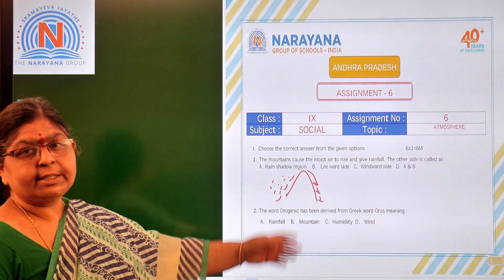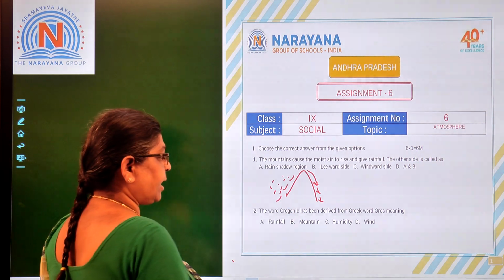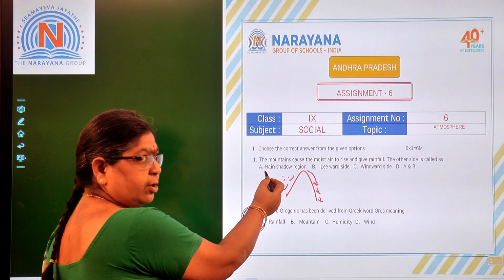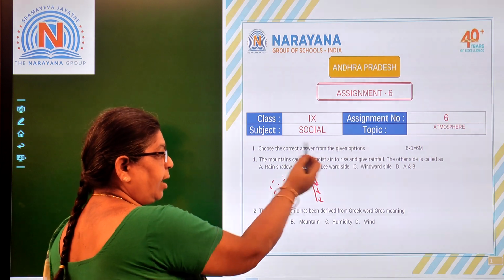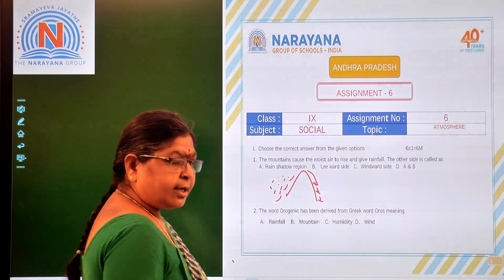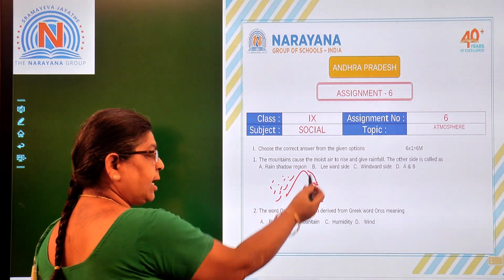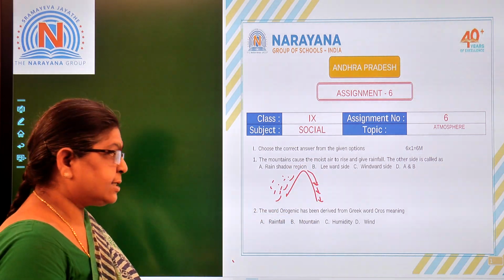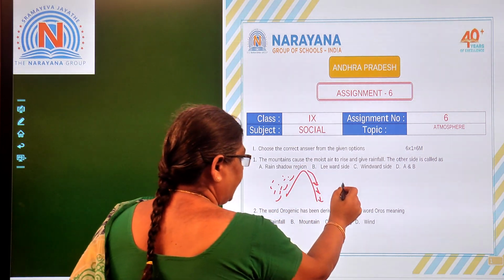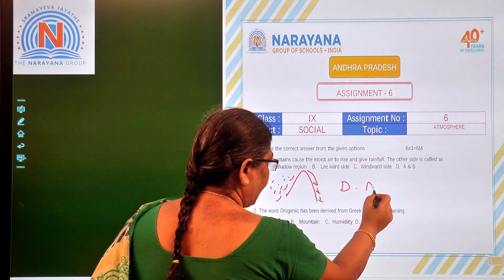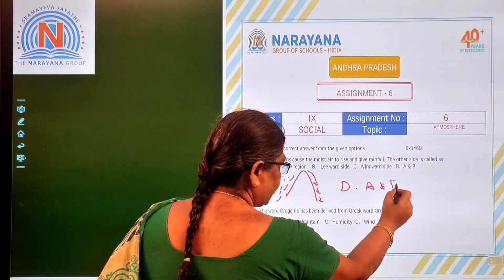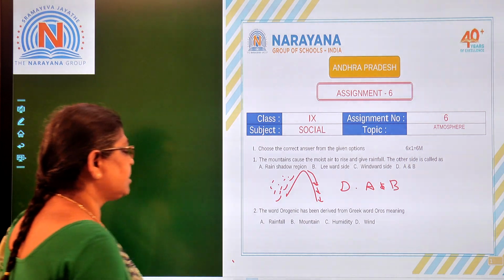And what do we call this side? We call this side the rain shadow region, leeward side or windward side. What is the answer? You know very well that the rain shadow region and leeward side are both the same. So option D, both A and B, is the answer for the first question.